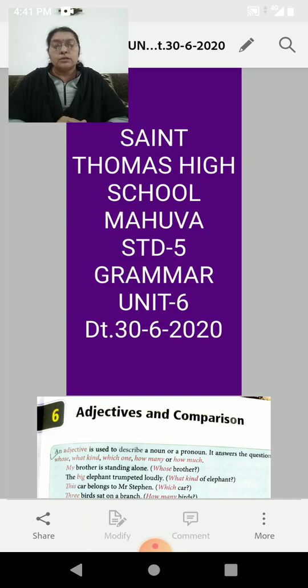Before a noun: a beautiful house, an honest boy. So we put it before the noun. Second, after the various forms of the verb, meaning the to-be verb forms: is, am, are, was, were, been and being. Manani is tall.